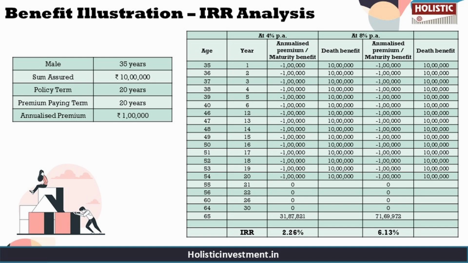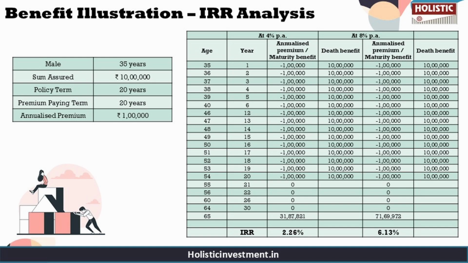So to calculate the internal rate of return, for calculation purpose, let us assume that a 35-year-old male has chosen the Long Life Goal 3 plan without waiver of premium option. So he's paying a premium of 1 lakh rupees per annum for a payment term of 20 years with a sum assured of 10 lakhs. His retired life income option is not chosen, so hence maturity benefit will be paid to him at the end. So assumed lifespan would be 65 years in this example scenario.